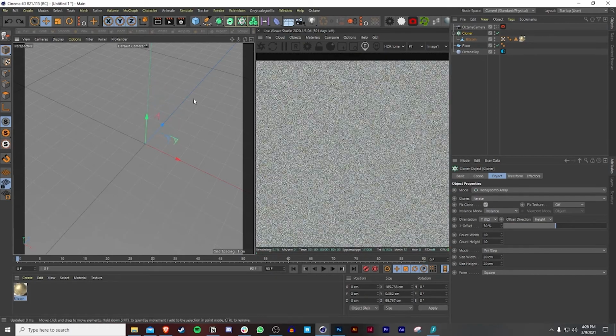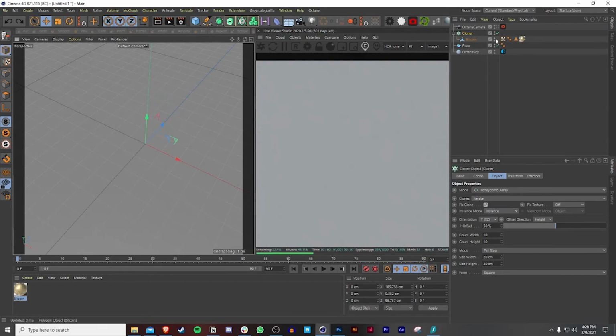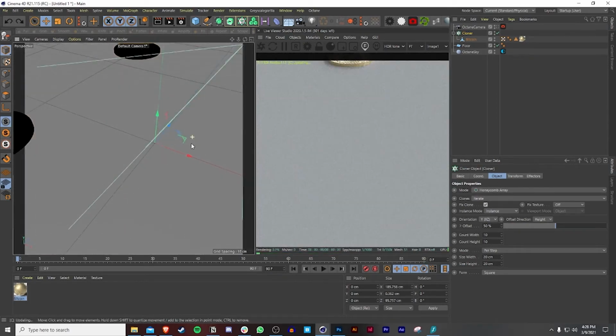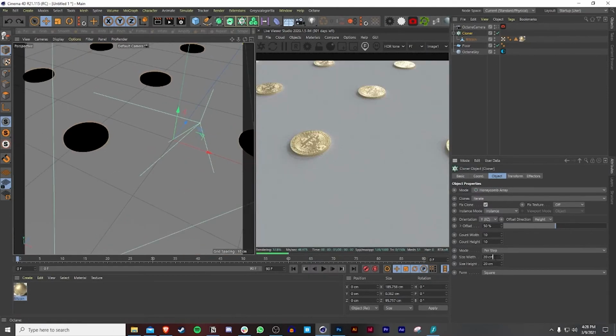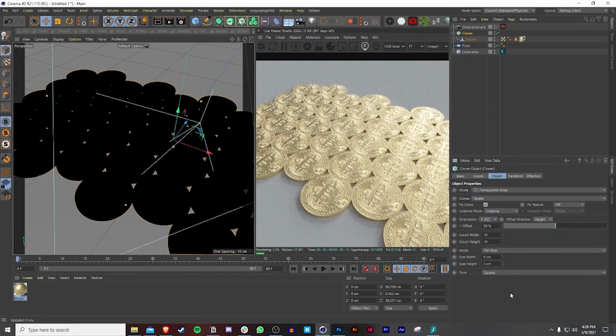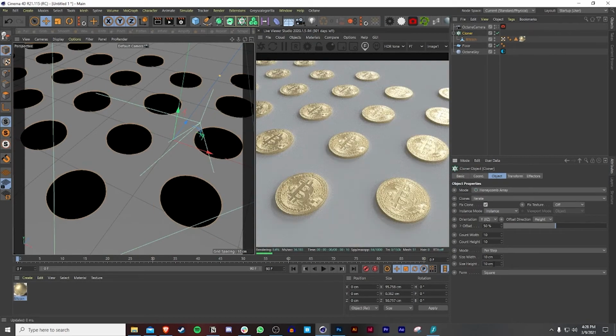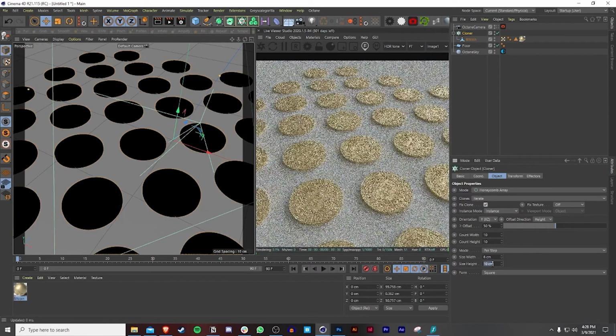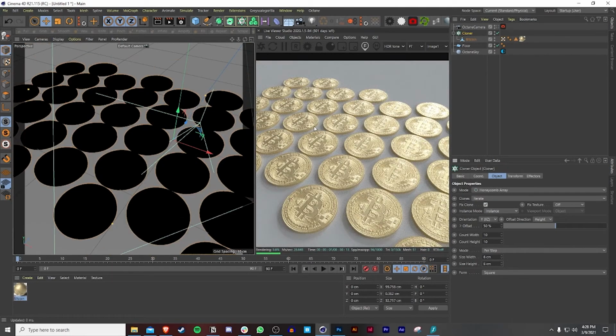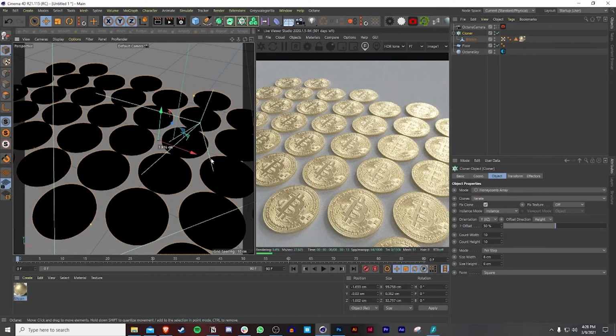I don't think we can see it. Where'd it go? Oh, there they are. Okay, so maybe I can make it 5 by 5. Yeah, something like that.